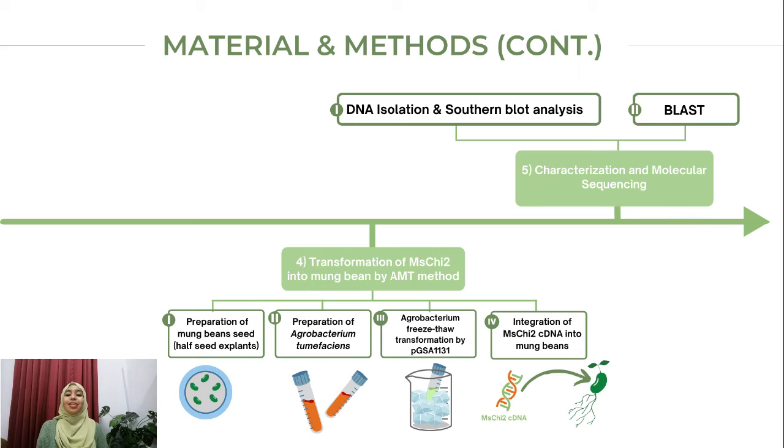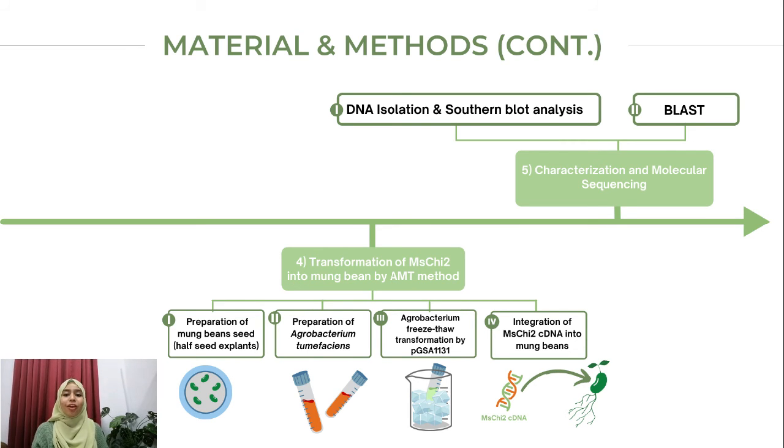The next step is transformation of chitinase 2 into mung bean by the Agrobacterium-mediated transformation method, AMT. The method starts with preparation of mung bean seed. The seed needs to be sterilized, soaked in mercury chloride, and cultured for 5 days. For the half-seed explant, we need to decoat the seeds and carefully remove one of the cotyledons.